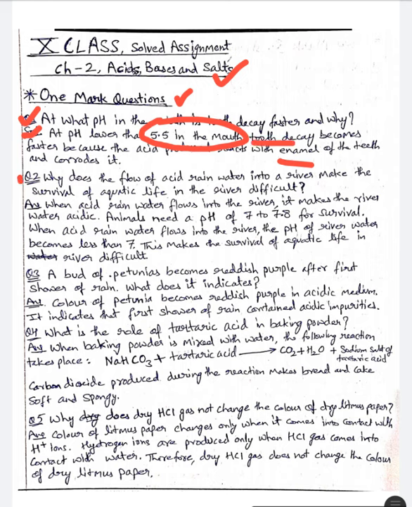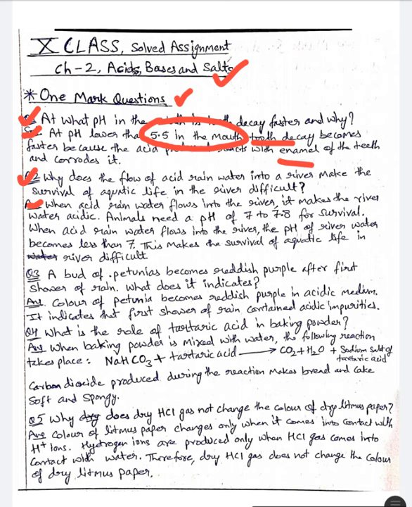Now question number 2 is, why does the flow of acid rain water into a river make the survival of aquatic life in the river difficult? The answer is, when acid rain water flows into the river, it makes the river water acidic. Animals need a pH of 7 to 7.8 for survival. When acid rain water flows into the river, the pH of river water becomes less than 7.